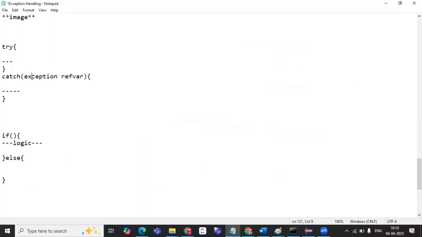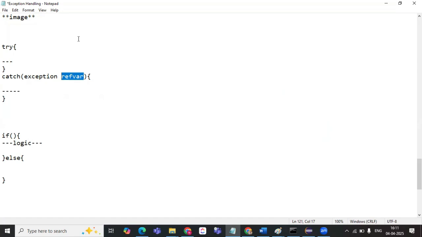This is the class name and the reference variable we will be writing here. So whatever exception occurs will be kept inside the try block. If it cannot handle it, it will send it to the catch block, and in the catch block it will be handled in this particular class. It will go to the exception class and handle it inside.